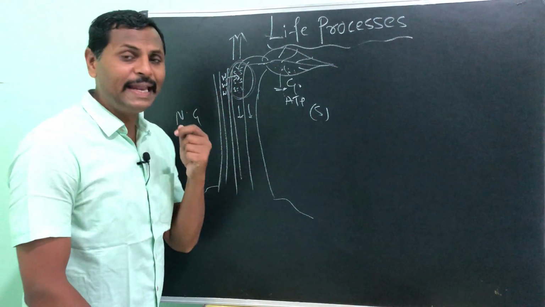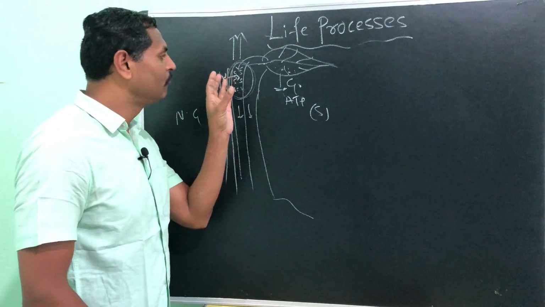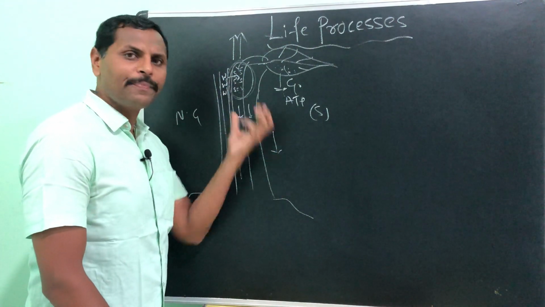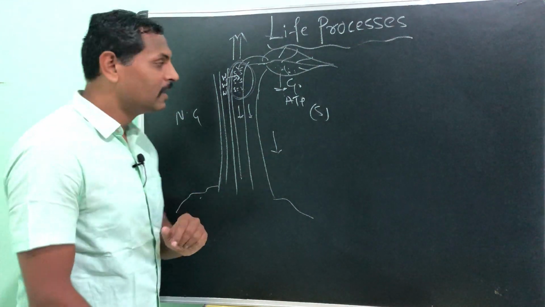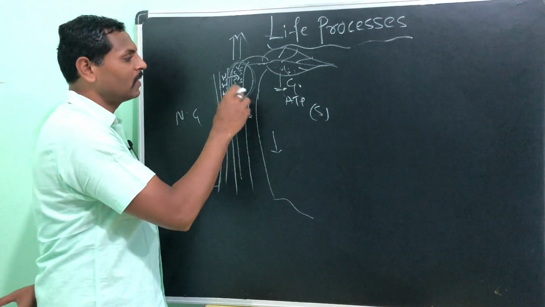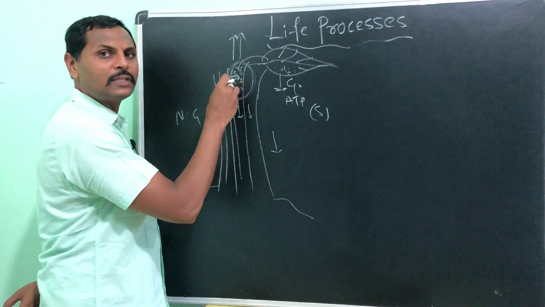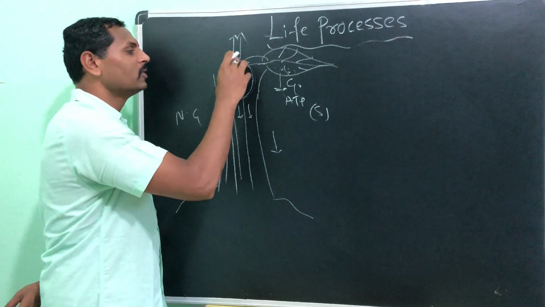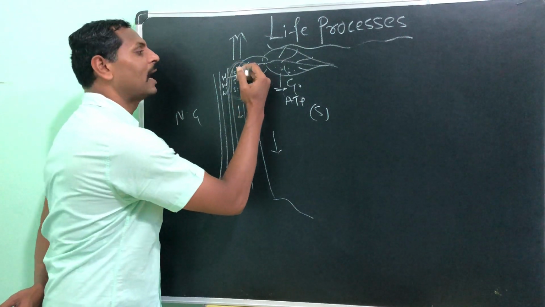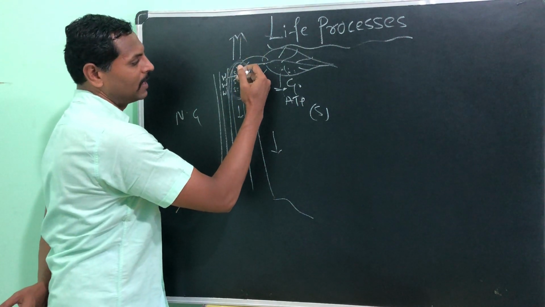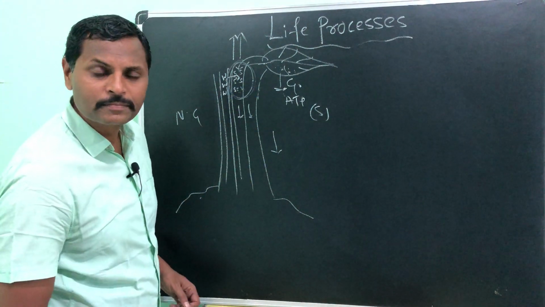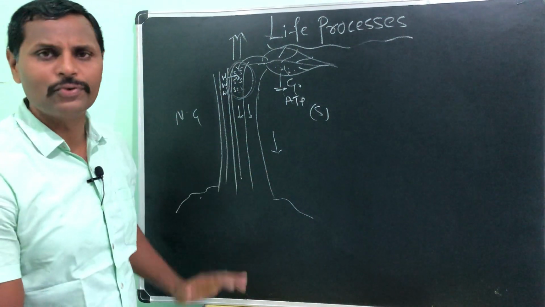Of course, we need the food to move in the upper direction. Why? Because there is a gravitational force, so automatically the food will come down, no doubt, but it has to move from higher concentration to lower concentration. That's why this water mixing from the xylem vessel will help for that. So here there will be more pressure, and movement of molecules is from the higher pressure to the lower pressure, and the same like that from higher pressure to the lower pressure. And here the non-green part is going to get the food.